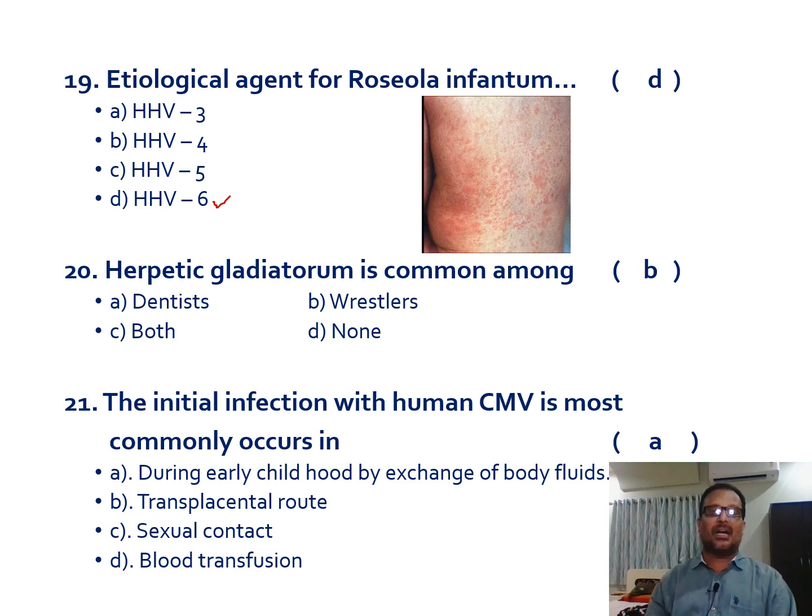So if the elderly people who are handling the children have got the infection, through their body secretions these viruses can get transmitted from them to the children. So the initial infection is commonly during early childhood by exchange of body fluids. Of course, cytomegalovirus also can get transmitted through the placenta, by sexual contact, and even by blood transfusion. But these are common in later life, not in the initial stages of life.